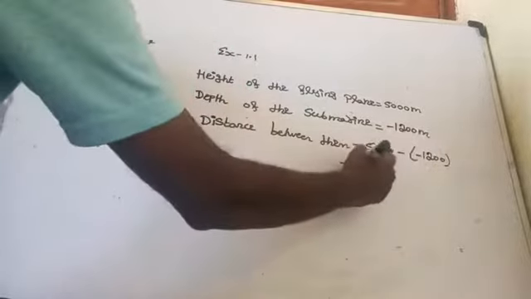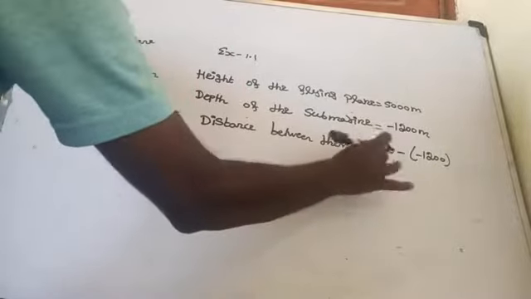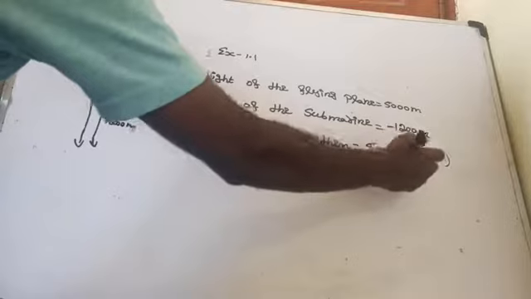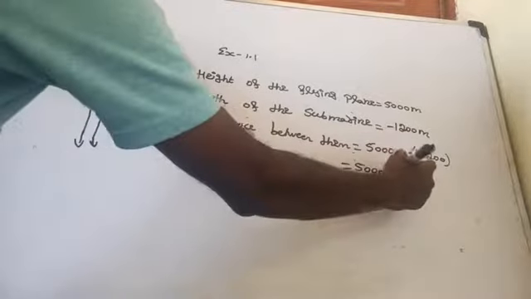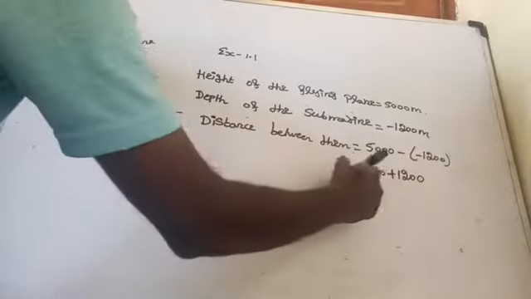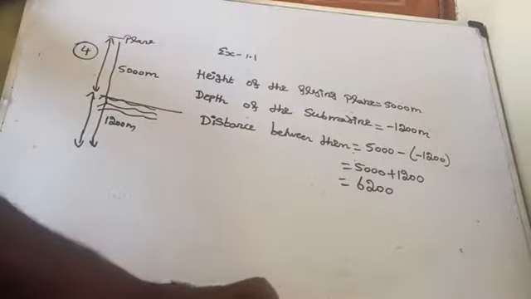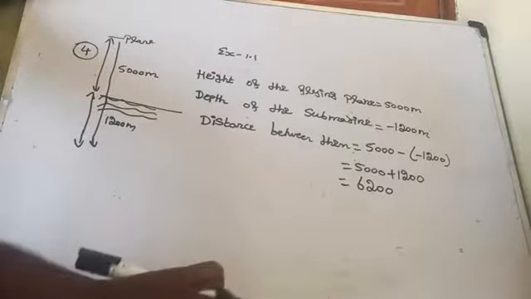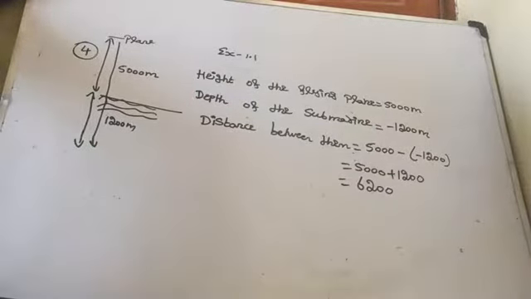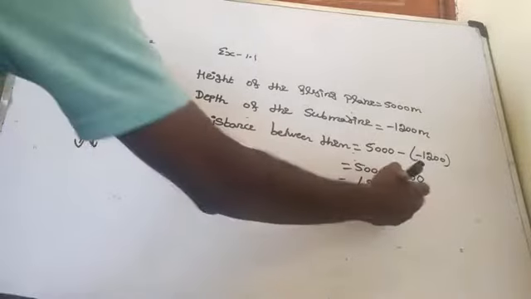It is nothing but 5000 minus into minus, the additive inverse of minus 1200, that is plus 1200, which is equal to 6200 meter. This is the vertical distance between the plane and the submarine.